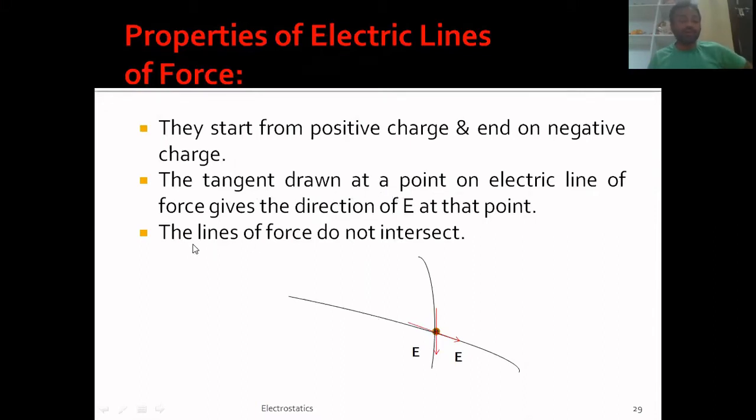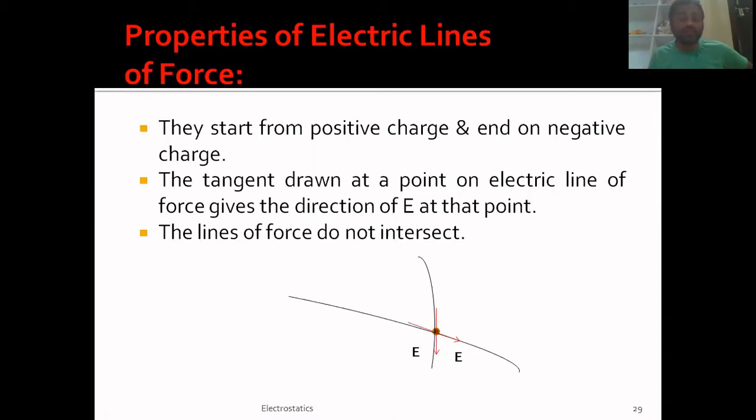Now coming to the next point, which is that lines of forces do not intersect. This one is very, very important. No two lines of forces intersect, because if they do intersect, at the intersecting point you will have two tangents, which gives two directions of electric field, which is impossible.